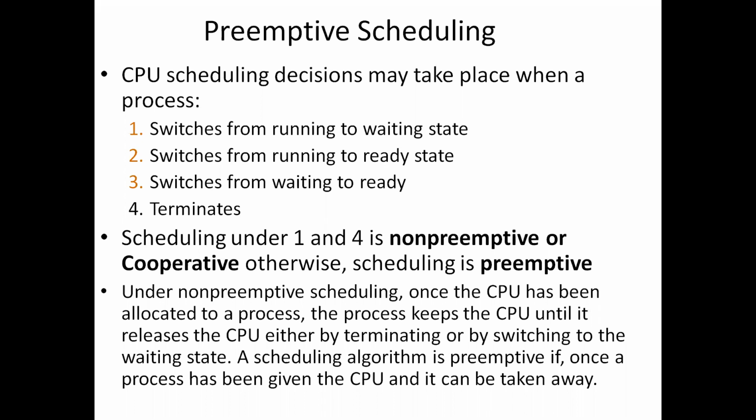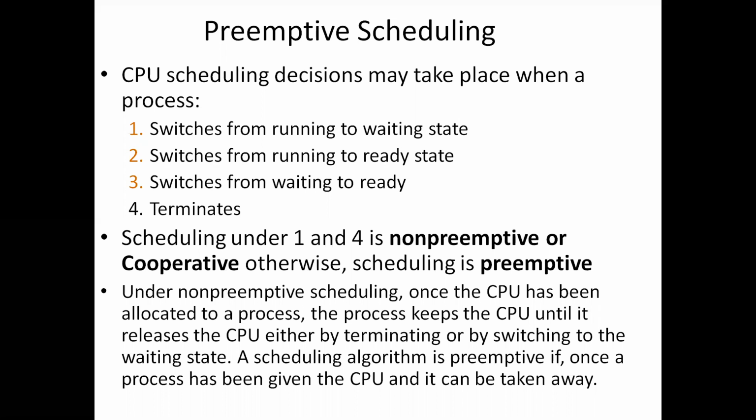A scheduling algorithm is preemptive if, once a process has been given the CPU, it can be taken away from the process. In non-preemptive scheduling, once the CPU has been allocated, the process keeps the CPU until the process terminates or switches from the running state to the waiting state.